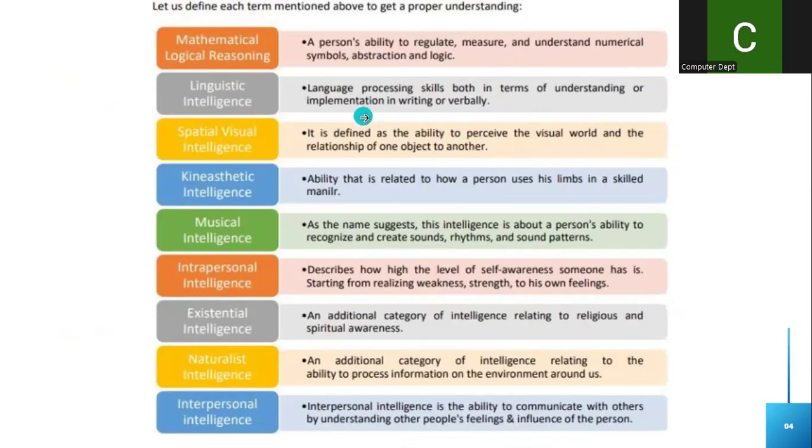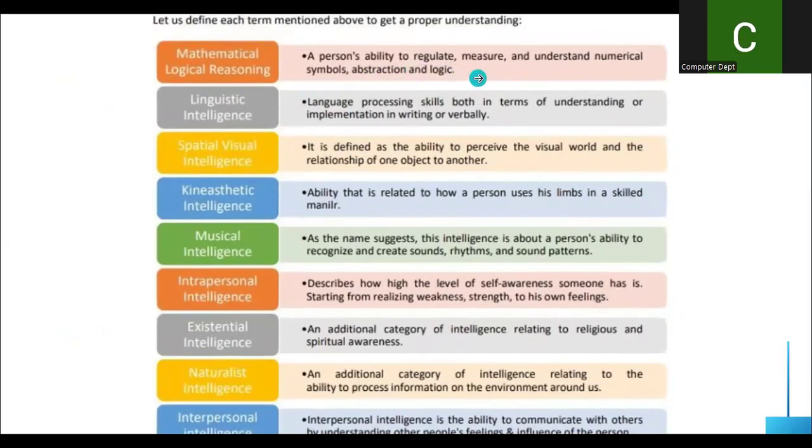So first, when we talk about mathematical intelligence, what is this mathematical intelligence? A person's ability to regulate, measure, and understand numerical symbols, abstraction, and logic. If a person is able to measure, understand numerical symbols, and can abstract a logic from that, then that person has mathematical logical reasoning intelligence. And the examples are the famous mathematicians like Shakuntala Devi, Aryabhata, or many others you can write.